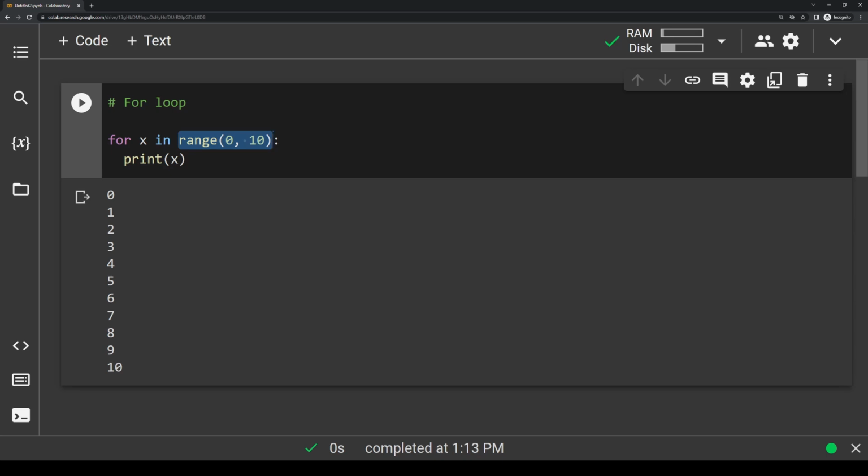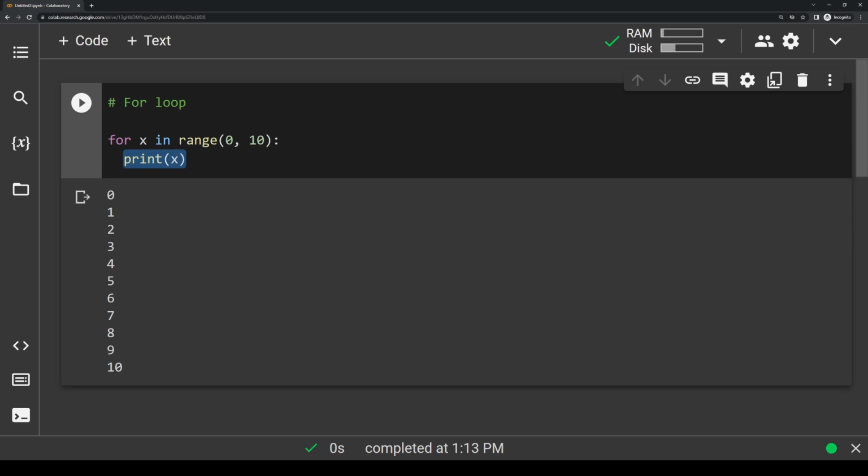The code that is executed at every single iteration depends on what is indented underneath this for statement. In our example, we're simply printing out every single number. Note that we set x to represent each individual element, so when we write our print statement, we're just printing out x. This line containing the for statement is generally called the loop header, and whatever is indented underneath is generally called the loop body.